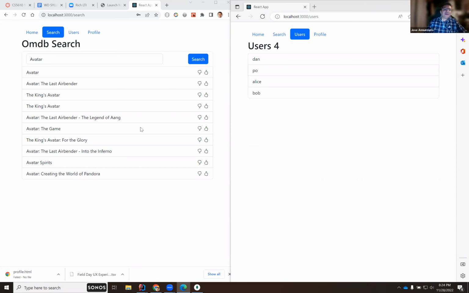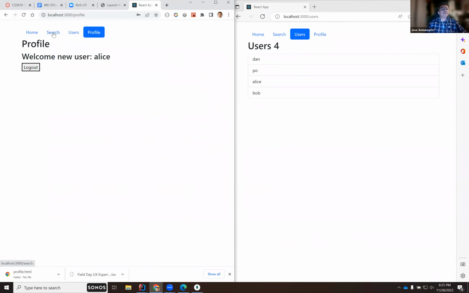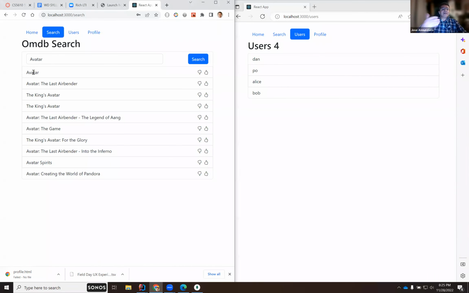Okay, so let's play around with that idea. I'm logged in as Alice. I would like to go to Avatar, and then Alice likes Avatar. All right, so let's do that. Let's first create a screen where, do we need to?